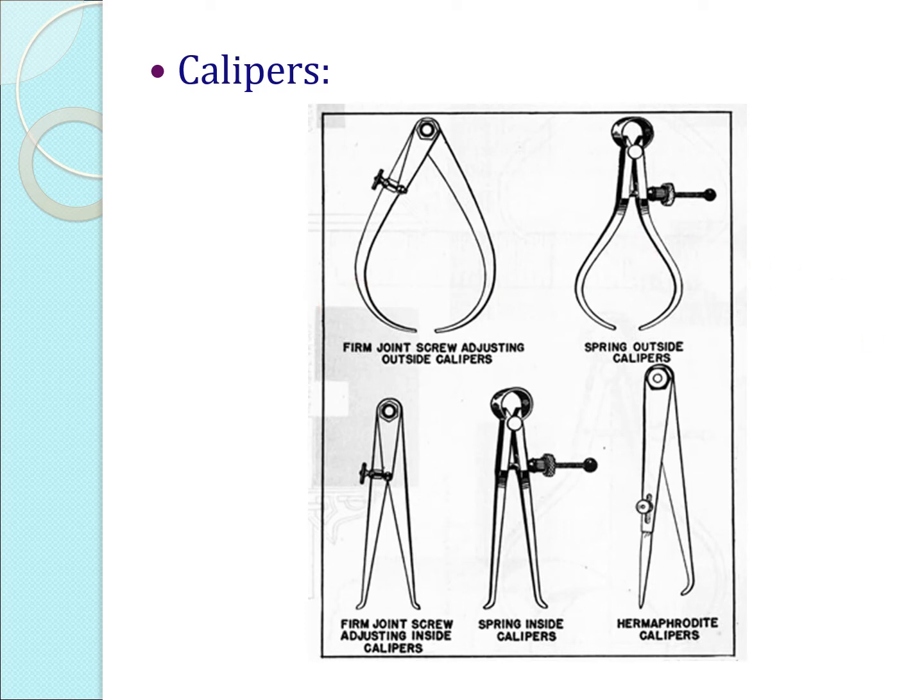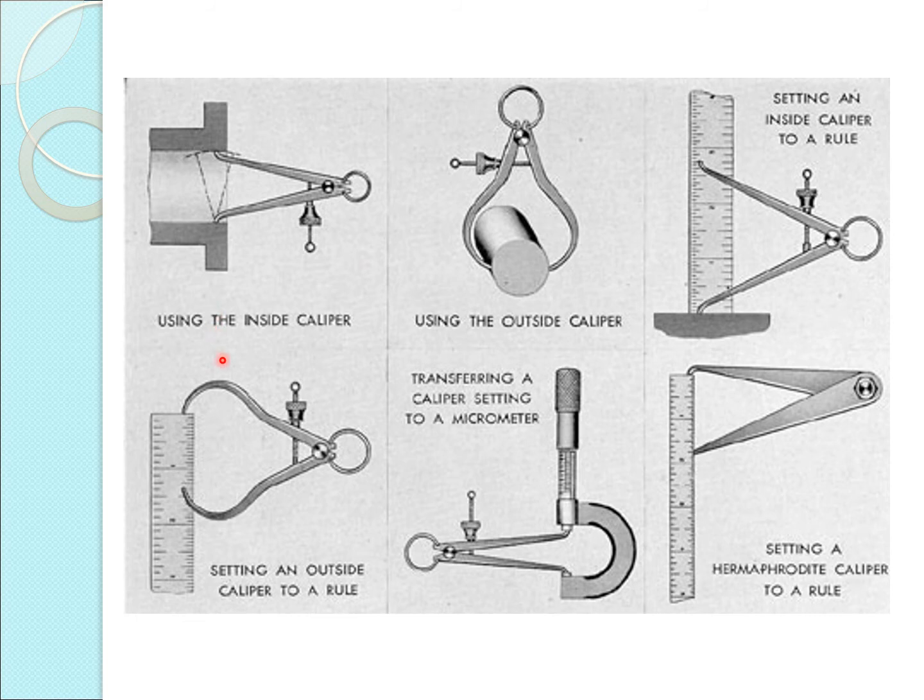So in detail we can see. Here, I want to measure the distance between these 2 points. Using this inside caliper, I can keep it like this and measure the distance between these 2 points. I will keep the caliper like this, and then you can take this inside caliper onto the steel rule.